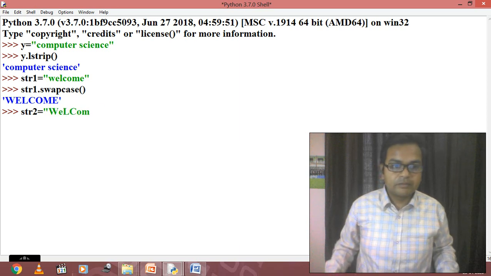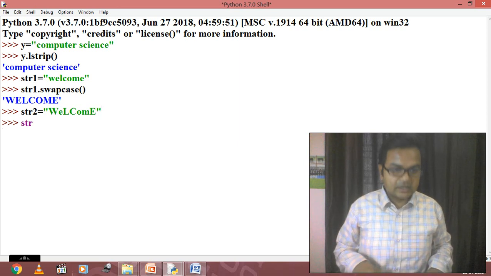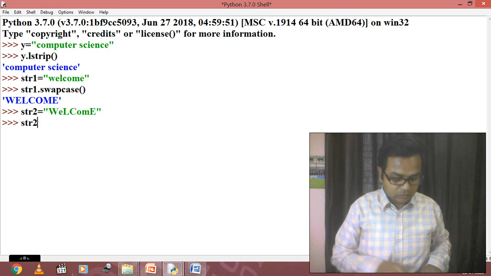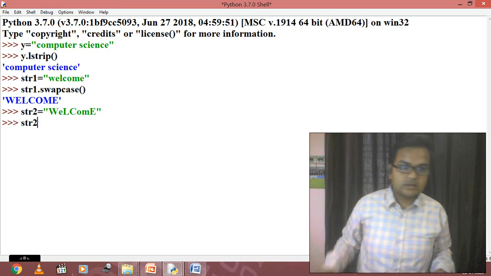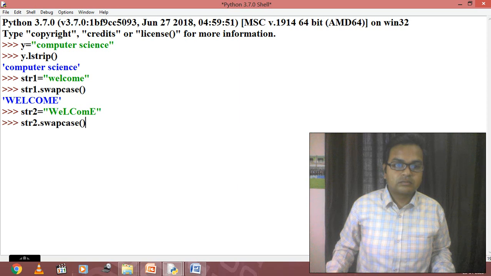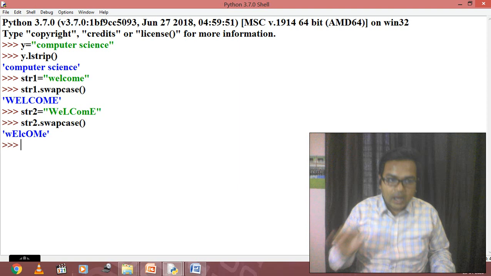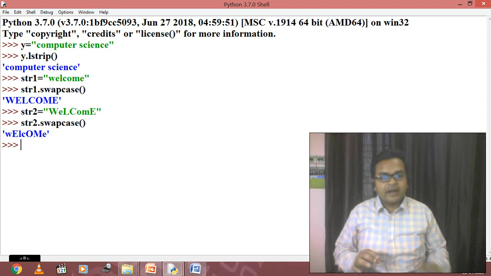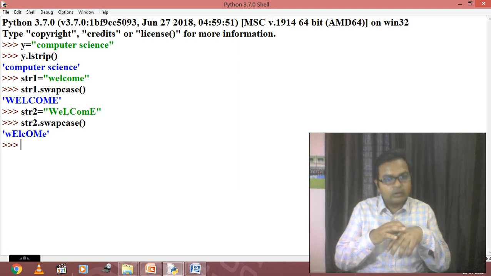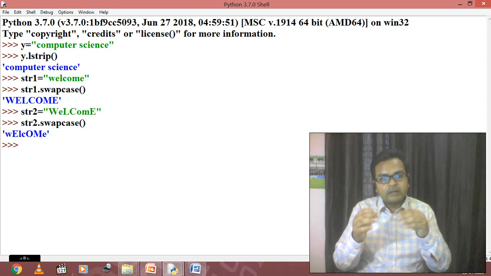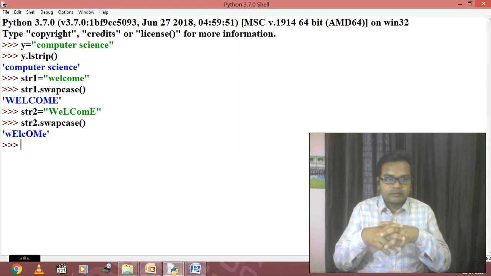Just check it out. This has come out in a different form. Now let's check what will happen in this case: str2.swapcase. Clear? So now what it is actually doing, every character will be observed and then only the respective one will be converted from upper to lower and lower to upper. So in this way it is printing the answer.